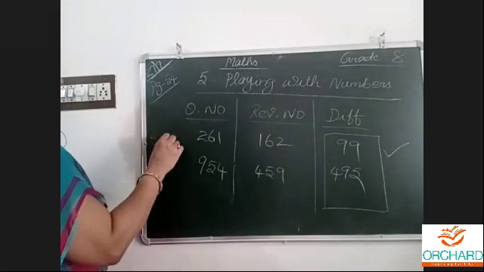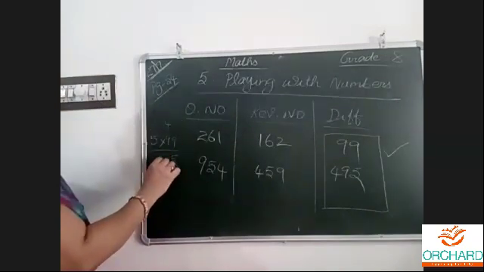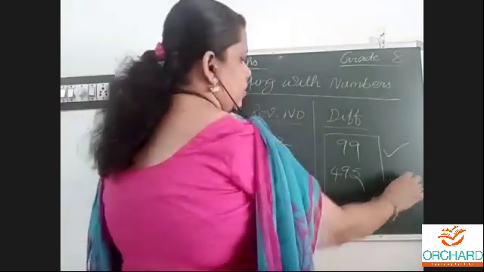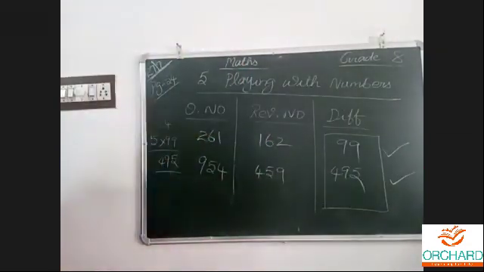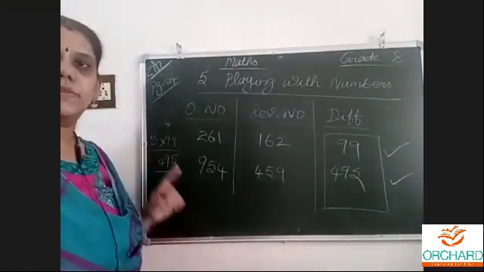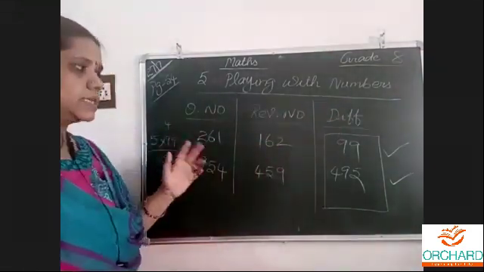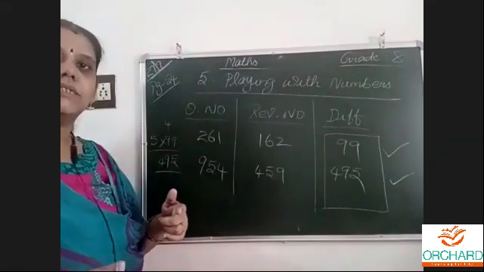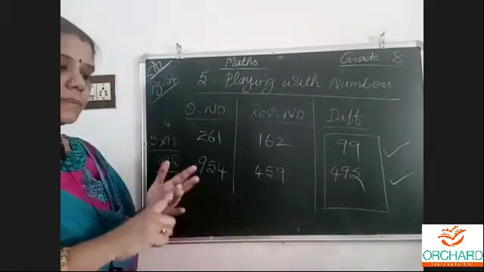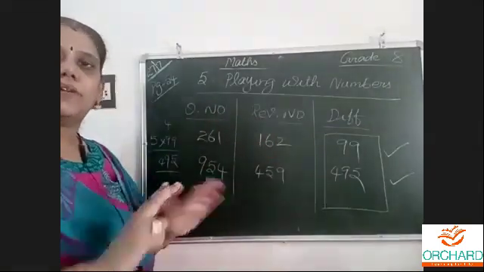For example, 5 into 99: 9 fives are 45, write 5, carry over 4. 9 fives are 45 plus 4, 49. So 5 times 99 is 495. Always these numbers will be multiples of 99. For a two-digit number, I told 11, correct? But there we did the sum. When a two-digit number was taken, reversed and added, it was a multiple of 11. That is a rule. For subtraction, it was not suitable. For three-digit number addition, it is not applicable for any rule.